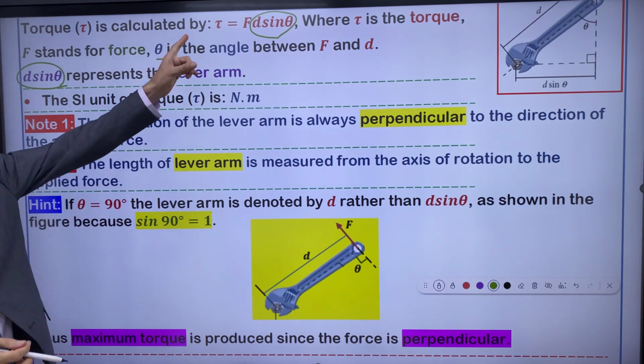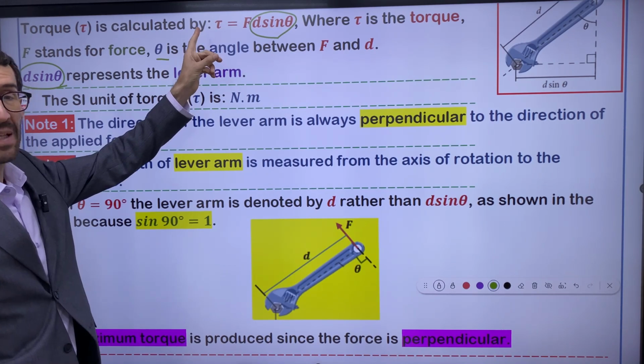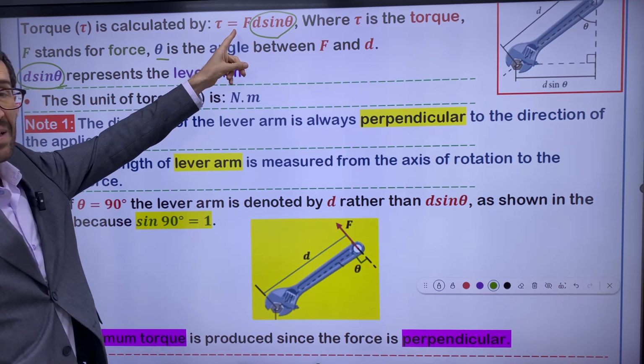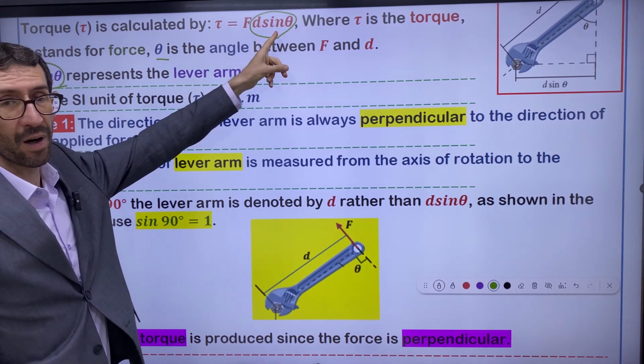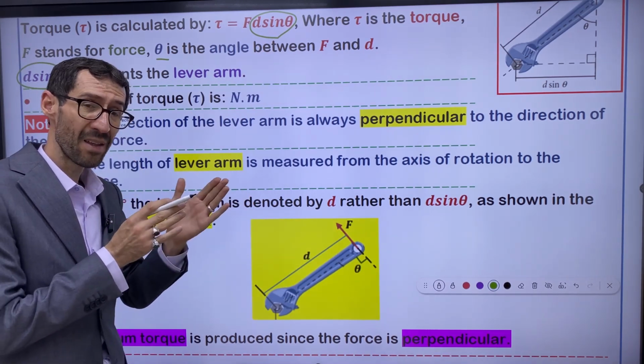Based on this equation, we can say torque depends on two factors: the force and the lever arm, because d sine theta together means lever arm.